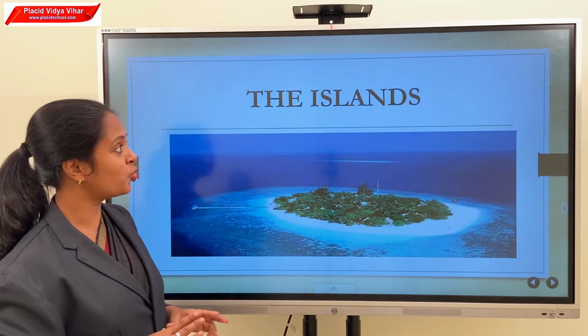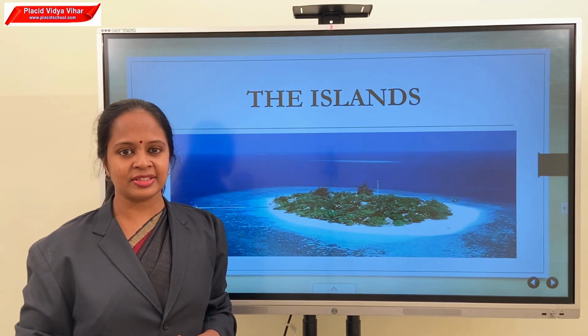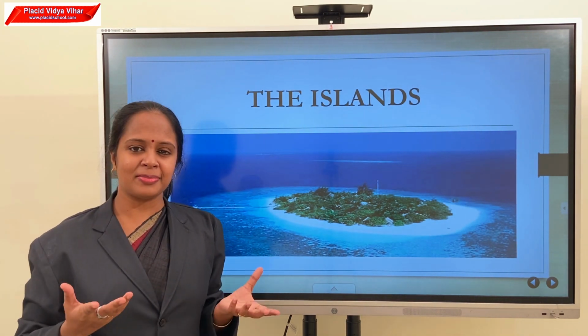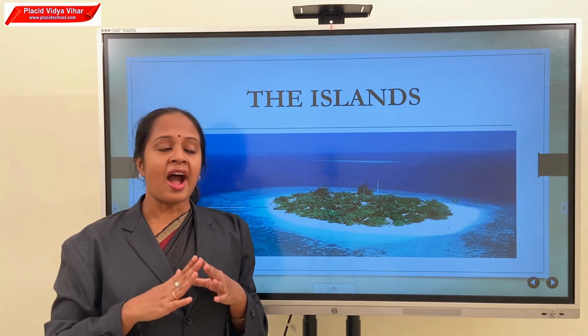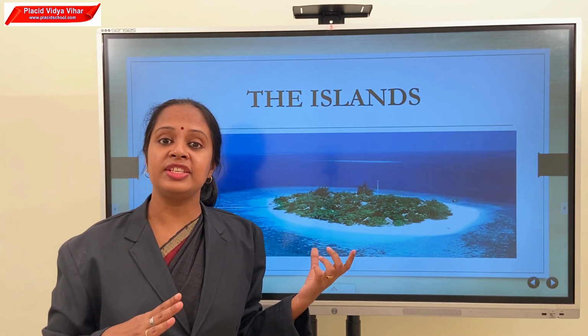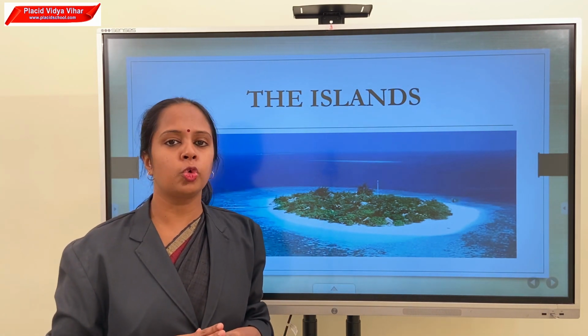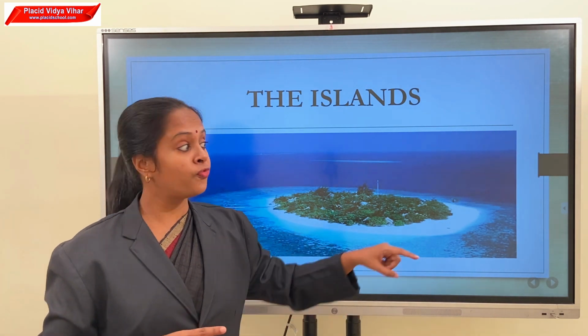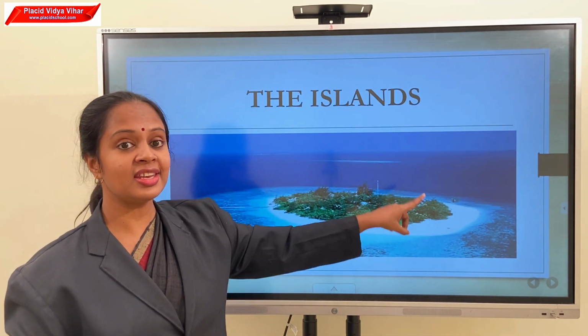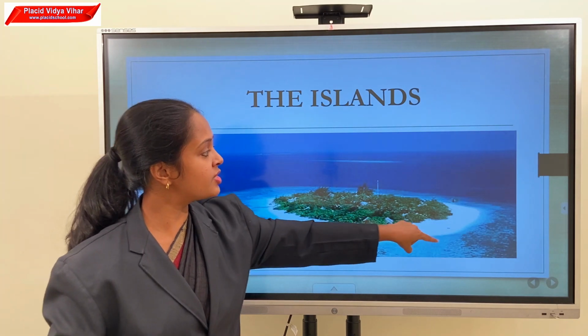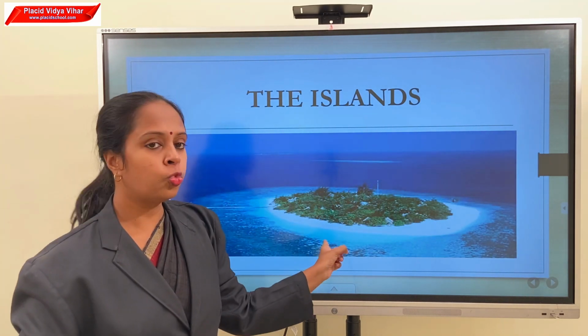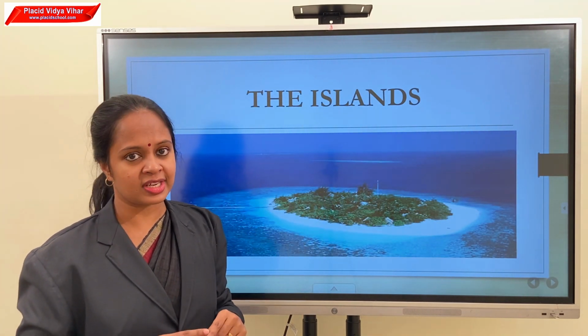And the last one is the islands. What is meant by an island? An island is an area surrounded by water on four sides.